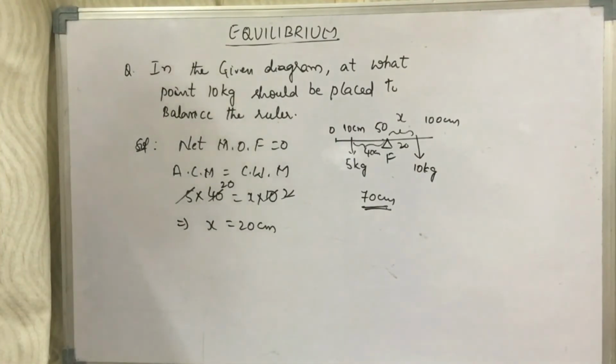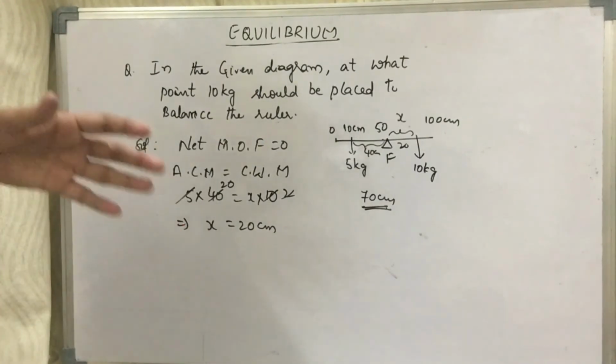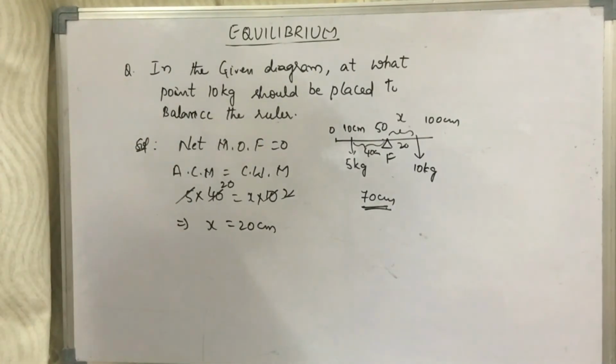Generally, some of the questions asked in the board are on the mass of the ruler. Children, here you have to remember that the mass of the ruler will always be at the midpoint. Suppose you take 100 centimeter, the mass of the ruler will be at 50 centimeter. So, now let us see a few numericals on the mass of the ruler.